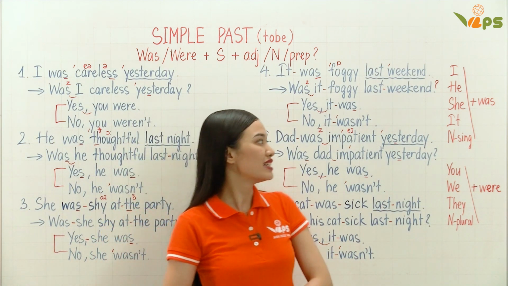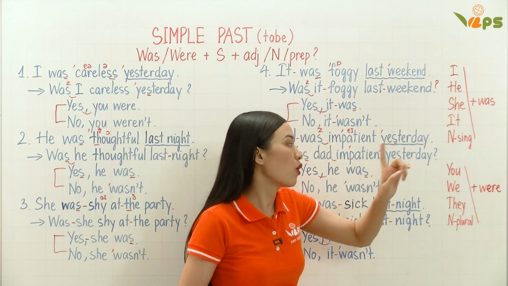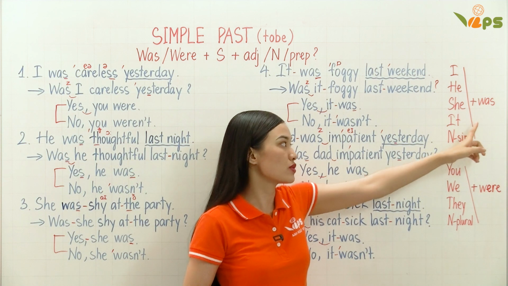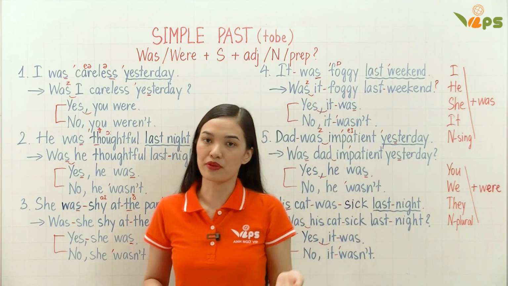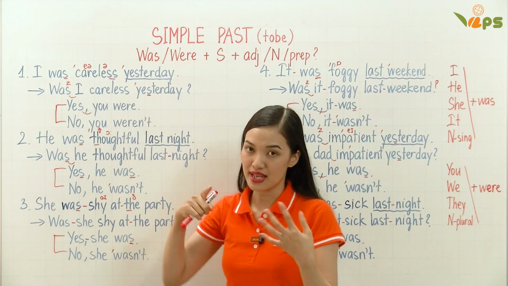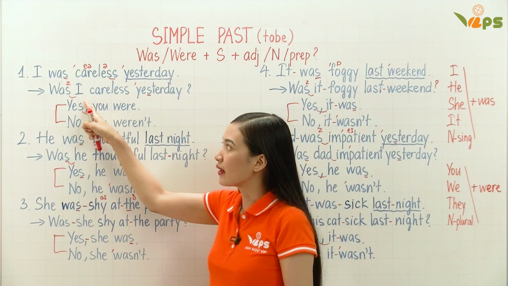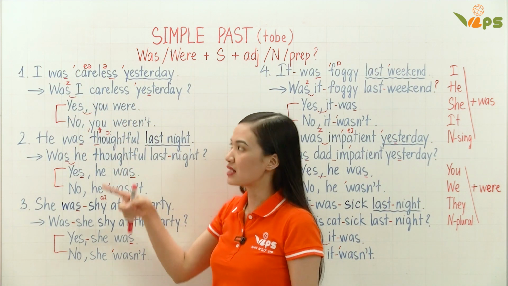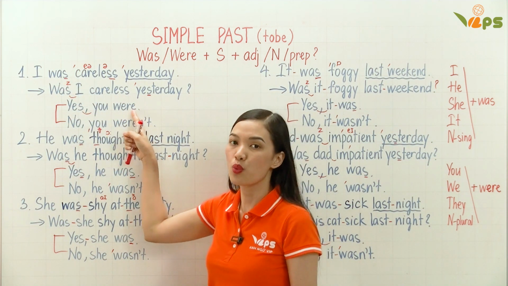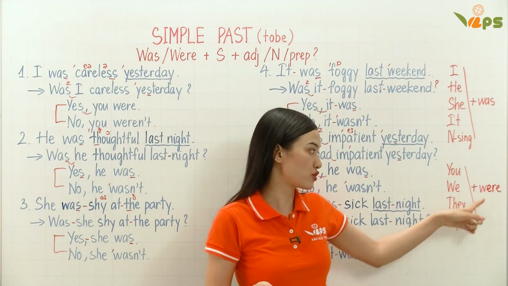Very easy, huh? So just remember that I, he, she, it, or a singular noun we have to use with was. But just remember that if in the question we use I, in the answer we have to use you. And I with was, but you with were. Here, you, we, they, or a plural noun we have to use were.